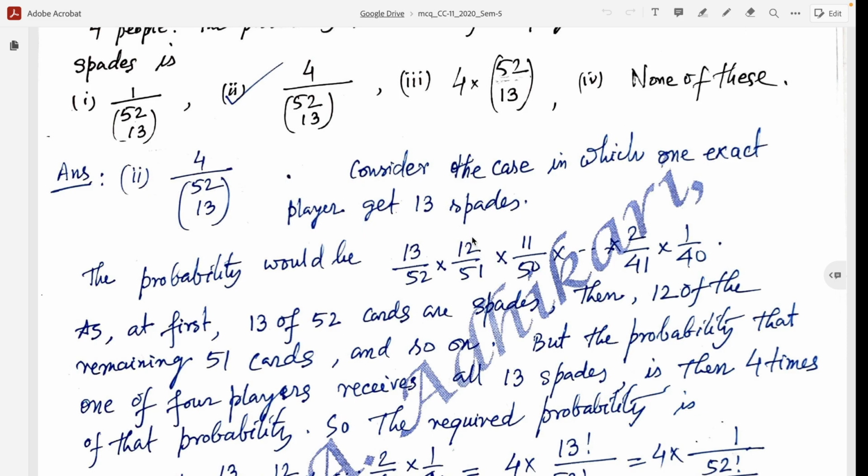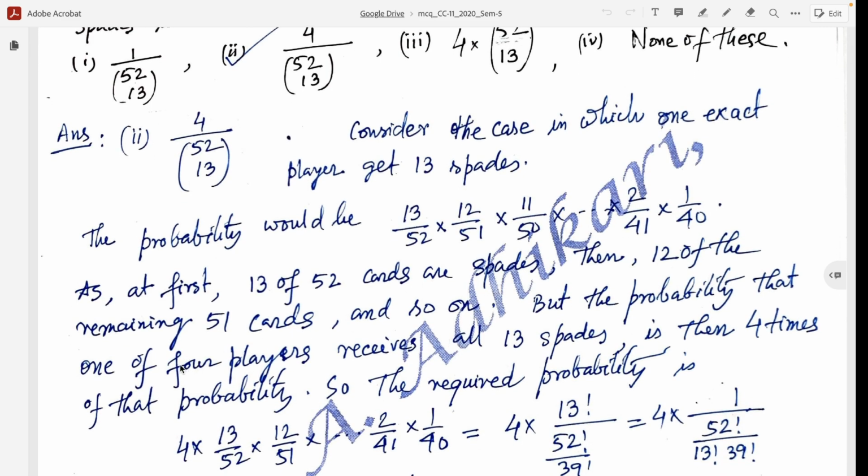So for the second drawing to get a spade the probability is 12/51, and third drawing 11/50, and so on, and last 1/40. So this probability, 13/52 × 12/51 × ... × 1/40, is the probability that one exact player gets 13 spades.